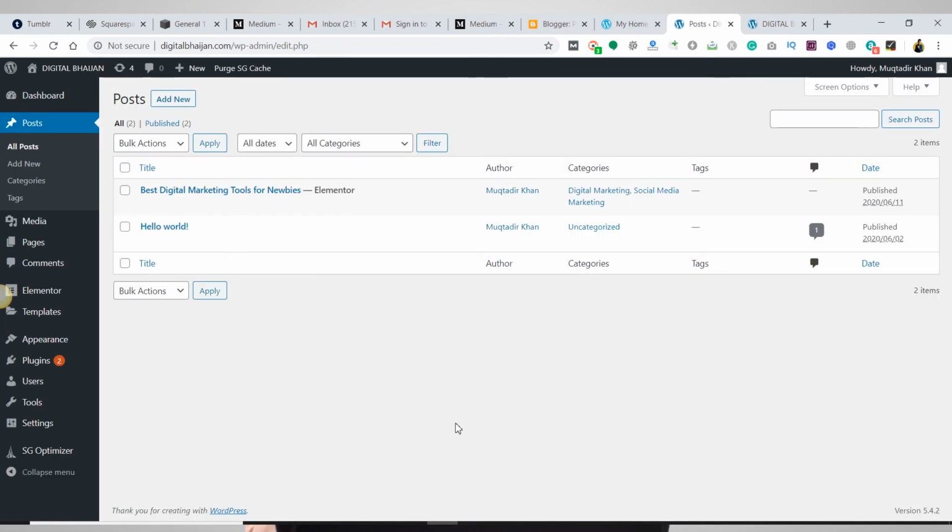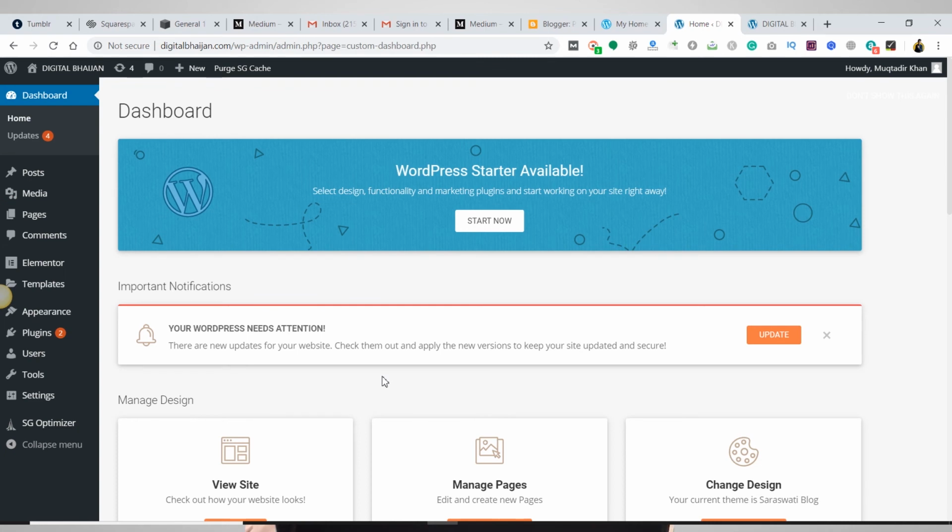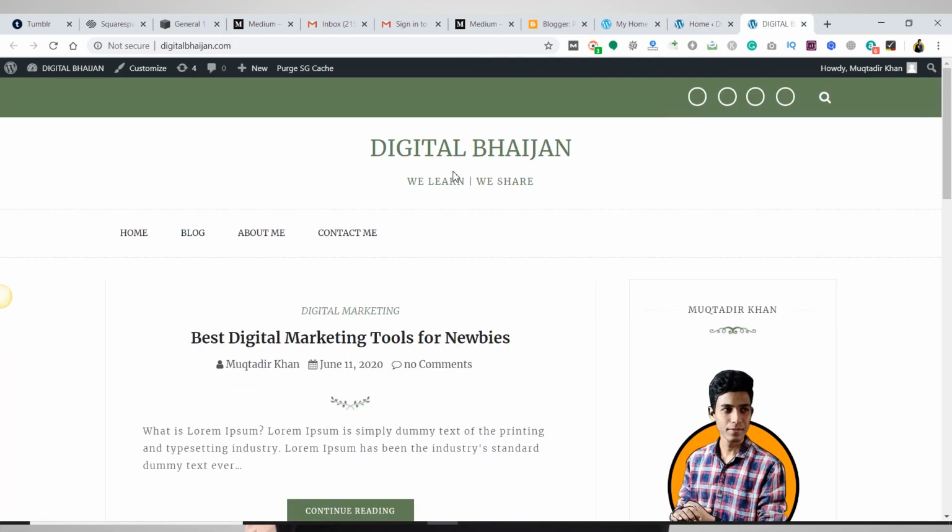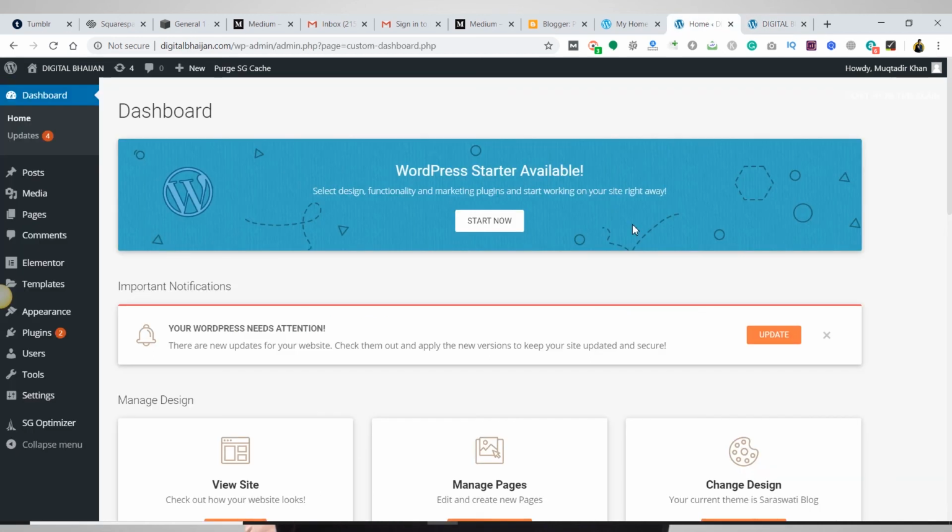So let's see what the advantages of using this platform are. One major advantage is you have full control of your interface. That means you have a lot of features available, so you can easily optimize anything. You can easily edit any section of your website with the help of WordPress.org. You can create any website with WordPress.org, like e-commerce, e-learning, membership portal, discussion portal, and all the other stuff.